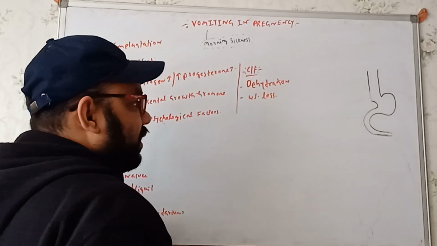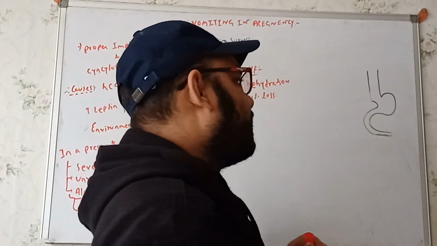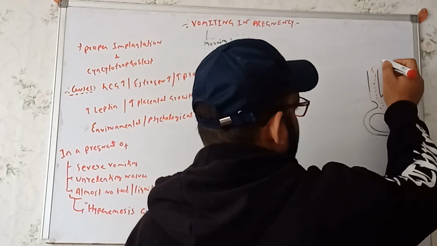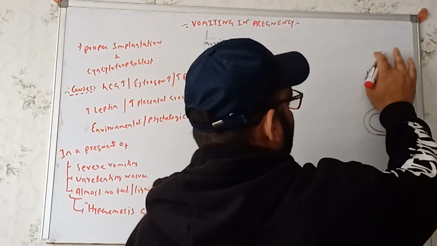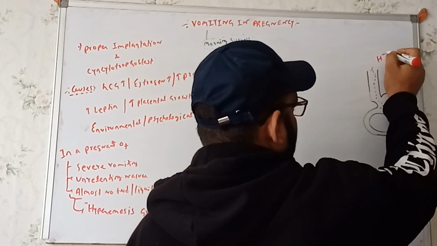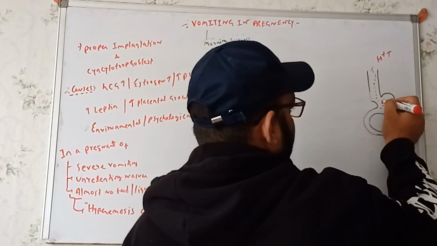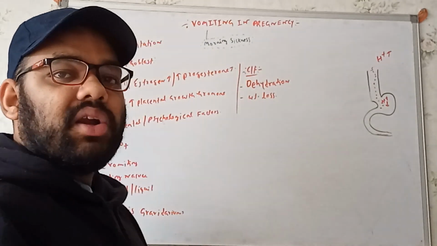Now see another important thing. Whenever we are seeing the vomiting, as a result, from the stomach the H plus will come out. Whenever the H plus, or the proton, comes out, the concentration of the proton outside will be more, and inside the value for the proton will be less. As a result, we'll see what? Okay, we'll see the alkalosis, right?